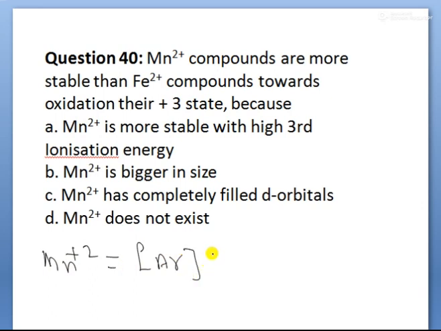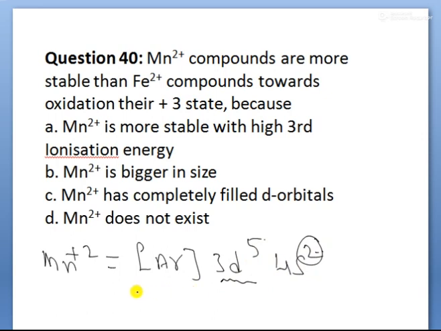Argon 3d5. So that is the actual configuration, 4s2 3d5. But loss of 2 electrons, that's why using second ionization energy is over. Now the removal of the third electron is from 3d5 only.